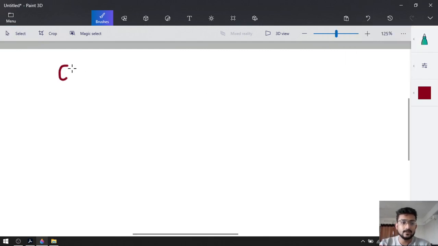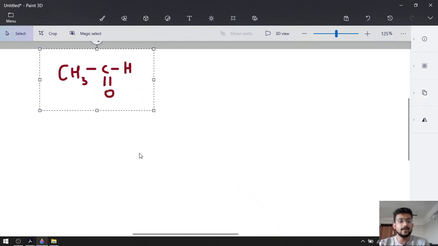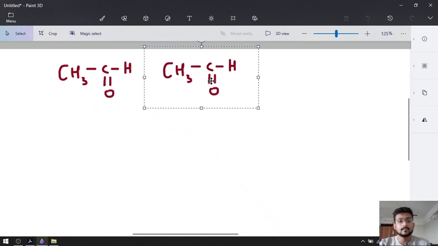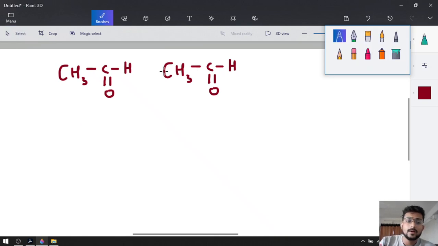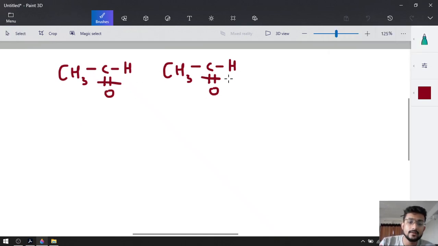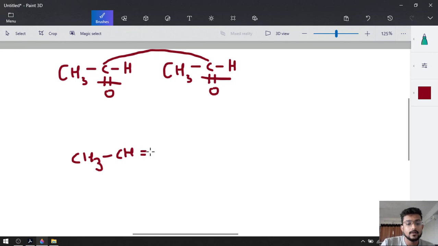Ethanal, CH3CH=O, has the molecular weight of 44. Now what was the thing we are doing? Cut it down and connect both the carbons. So we will get CH3CH connected with the double bond to CHCH3.